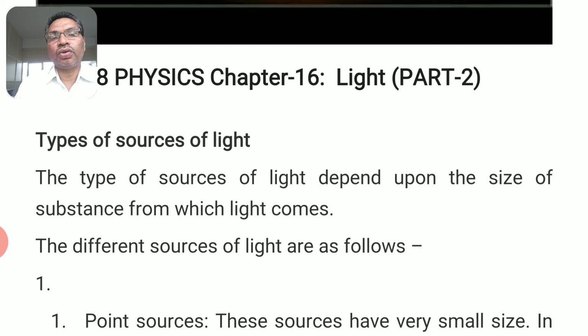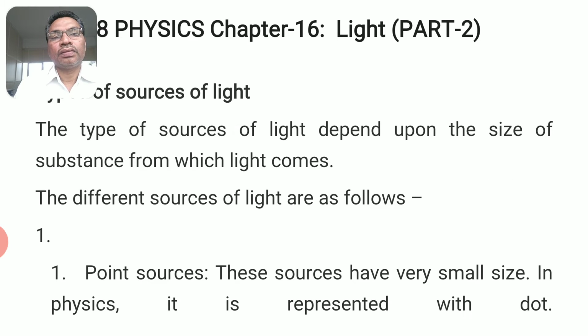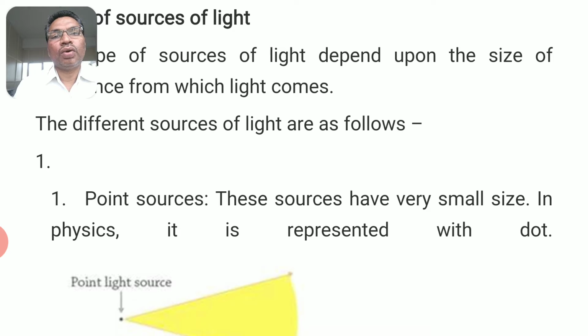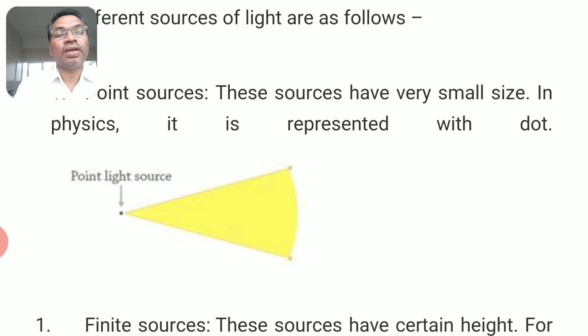That is point source. What is meant by point sources? Those sources are very small in size. In physics, it is represented with a dot. Can you see in the diagram or figure? Point light source. So, the source of the light from a point is known as point source.